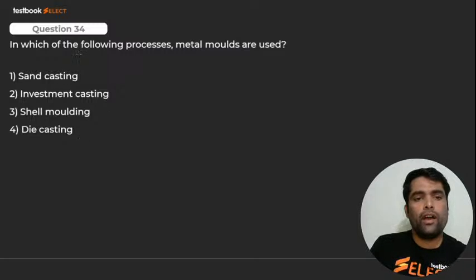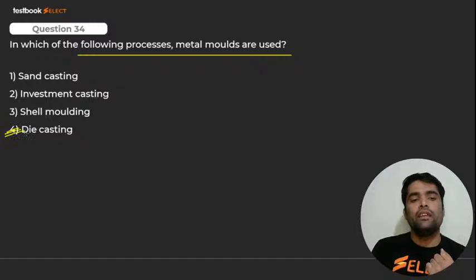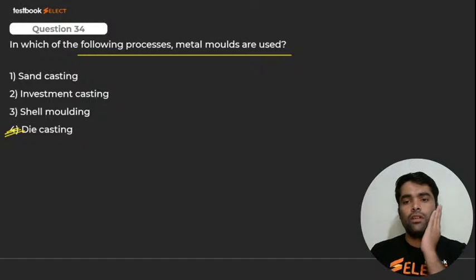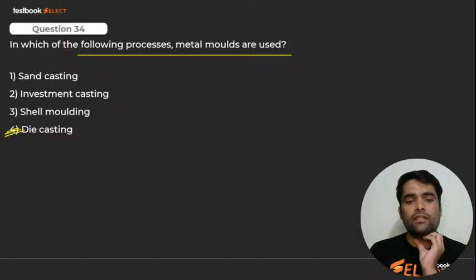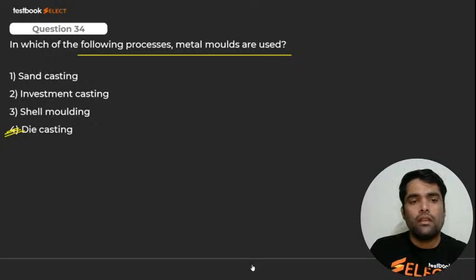34. In which of the following process metal molds are used? किसमें metal molds use होते हैं बच्चा? Die casting में. किसमें? Die casting में. I repeat, die casting. Very good. Fourth is correct. Mild steel. Here we go for next. चलें आगे. 34. Die casting is right answer.